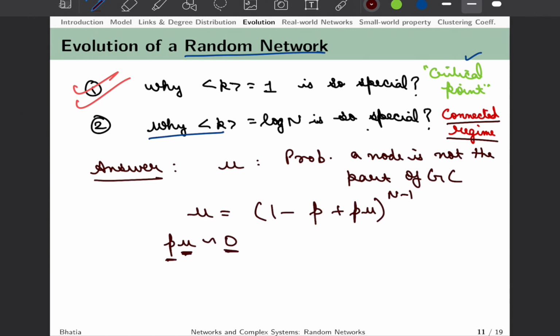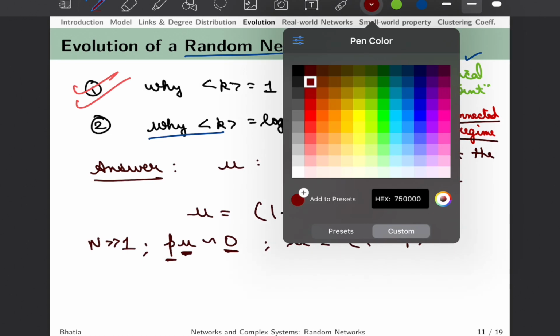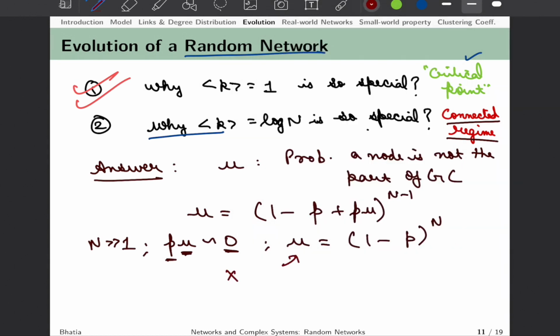So we can say that that number multiplied by another smaller number, which is almost tending to 0, can be approximated as 0, and hence we can say that U is 1 minus P raised to power n. As I said, n is much larger than 1, because this is a fairly large network with a few thousand nodes. We can always approximate this U as 1 minus P to the power n. Now this is the probability that a node is not connected to GC. Similarly, we can work out that the probability that a node is connected to GC, which is equal to S, is equal to 1 minus P to the power n.